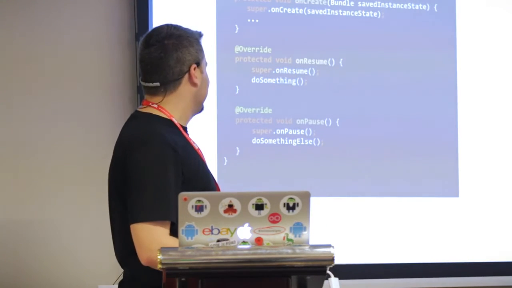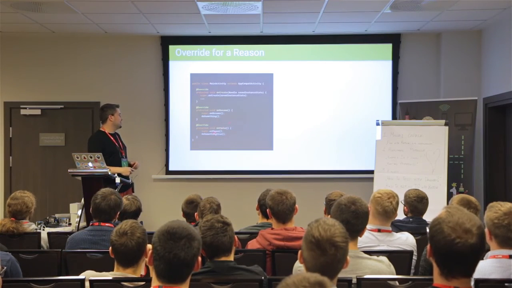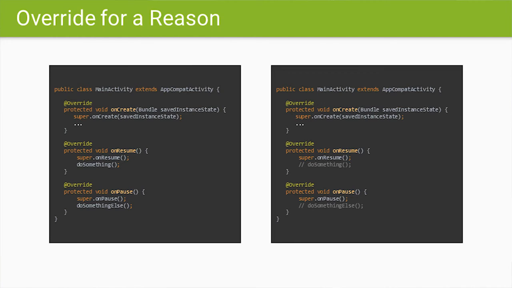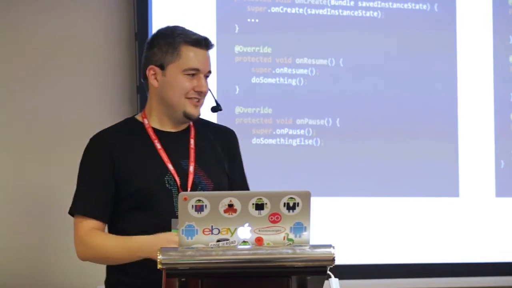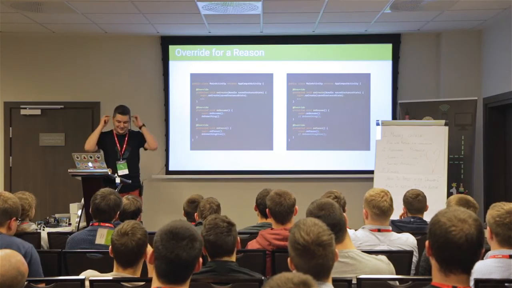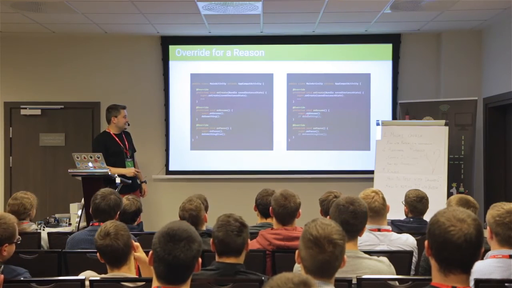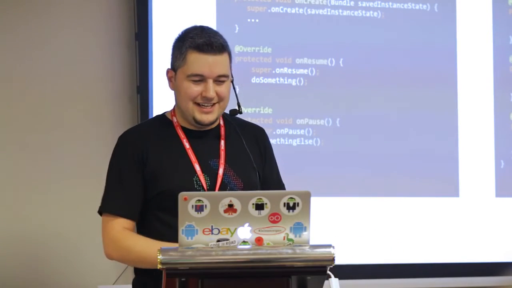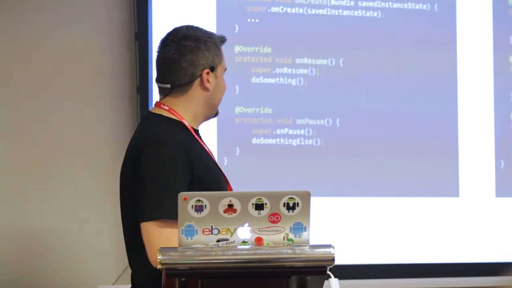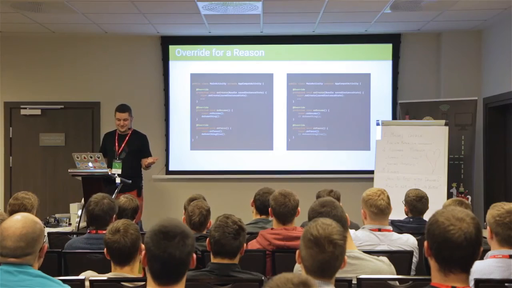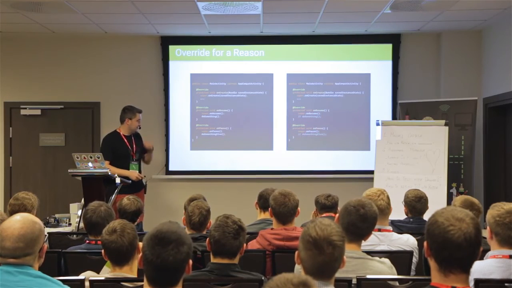Another random fact: we do these kinds of things in onResume and onPause, do something, and at some point in time we just don't want to do that anymore, and we just comment it out. And we check if it works as expected, and the code lives like this for the rest of its life. But actually, here you don't do anything else than calling super, right? Overriding is a good thing when you're actually doing something, but if you're not doing anything, just don't override and just delete these two methods.